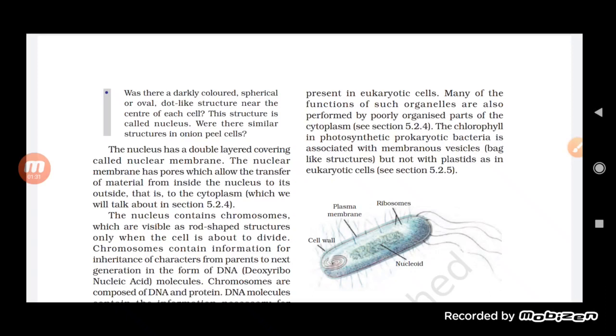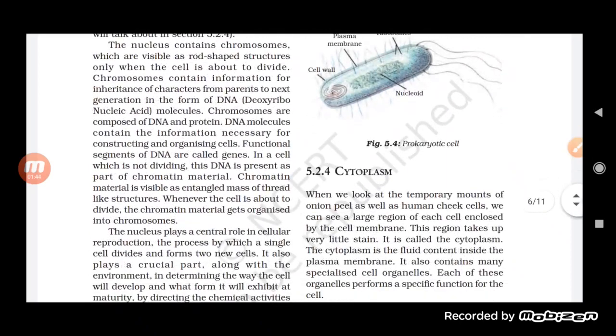So prokaryotes are different from eukaryotes; there are some limitations by which prokaryotes differ from the eukaryotic cell. Okay, so this is about the nucleus.